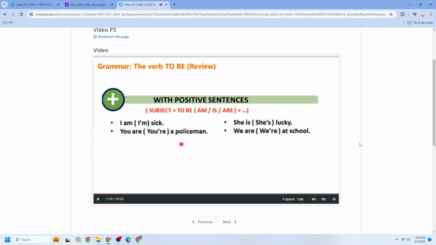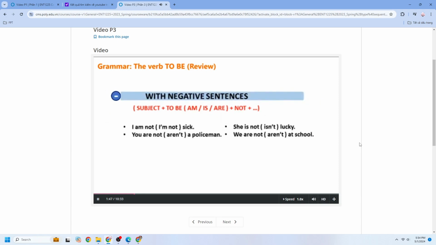You are a policeman. You're a policeman. With the subject she: she is lucky. Or with the contraction, she's lucky. And with subject we: we are at school. Or we're at school. Now let's take a look at the verb to be with negative sentences.